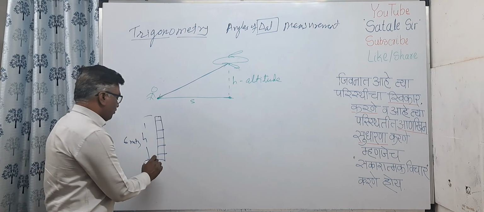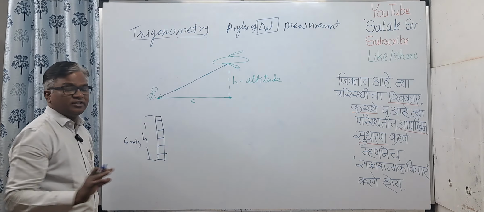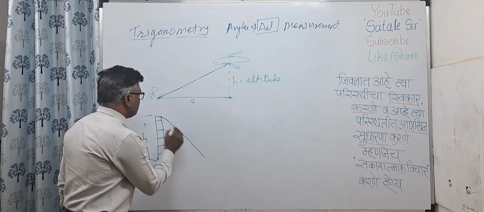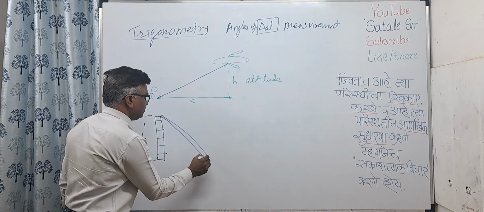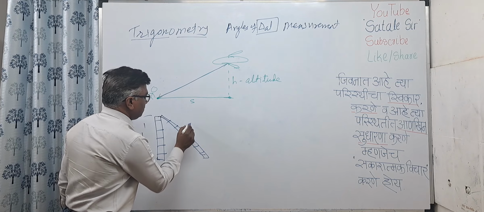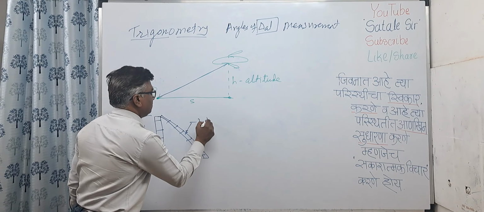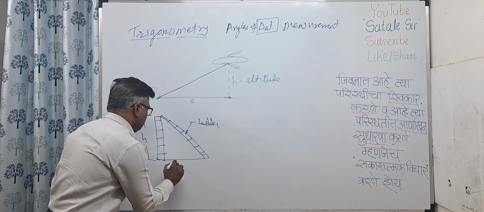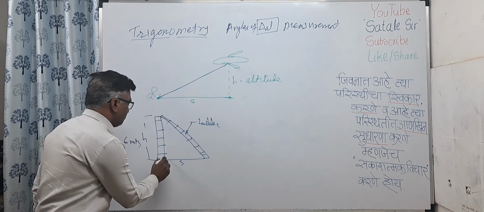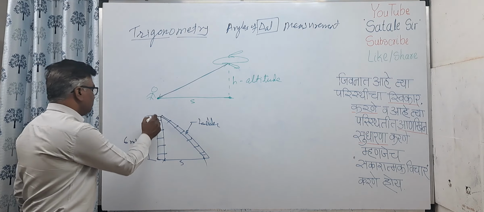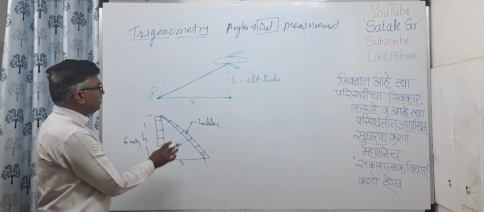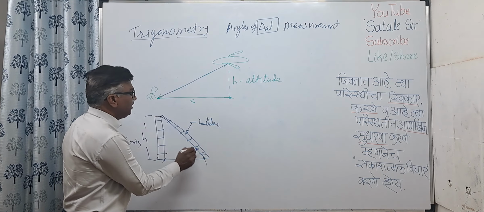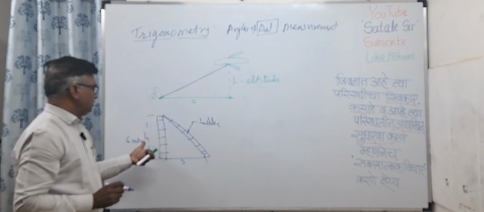Okay, now for climbing, since the wall is vertical, you cannot climb over the wall, so you need some ladder for that. Okay, so suppose this is the ladder I am drawing here now, a simple figure of a ladder. Now if you know this distance from here to here, and if you know the height of this wall, then you can find out what should be the minimum length of that ladder. So you can find out the length of the ladder based on these distances.